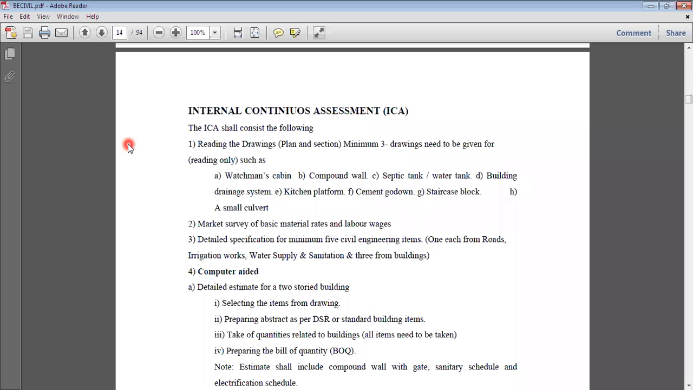Next part that we are going to study is nothing but the market survey of basic materials, rates and labor wages. Okay. Now as far as civil engineers are concerned, we should have detailed knowledge about the basic material rates and the labor wages. Now how many of you know the basic material rates and labor wages?